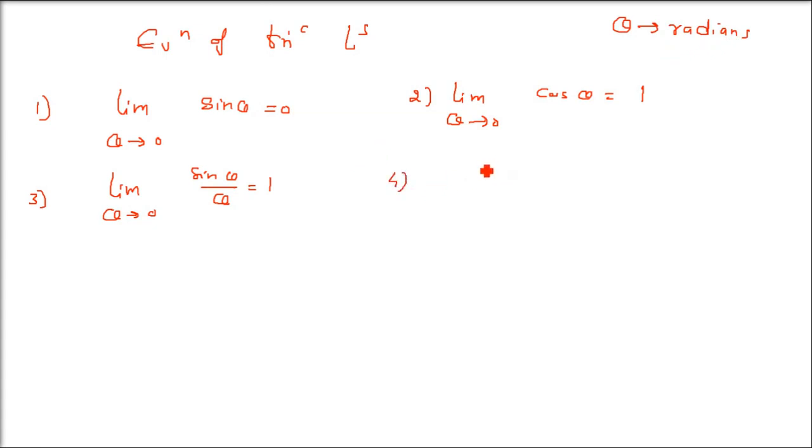One more. Now sin theta by theta we have done. Let us take tan theta by theta, limit theta tends to 0. We have tan theta divided by theta is 1.